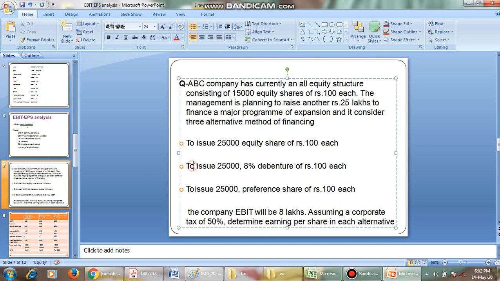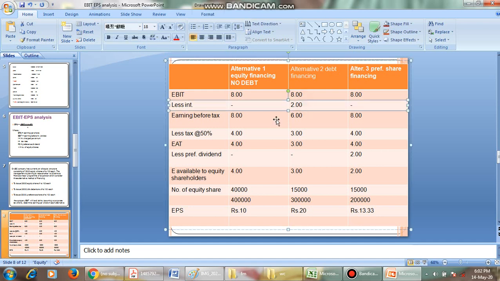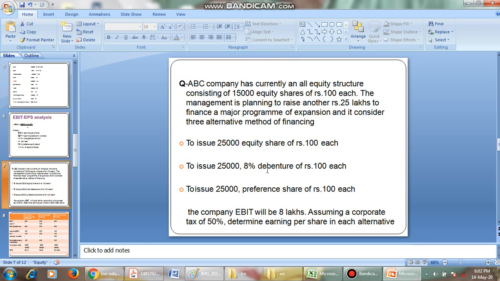It can issue 25,000 debentures, each of 100 rupees, with an interest rate of 8%. The EBIT is the same, 8 lakhs. And what is the interest here? 2 lakhs. How do you get this interest?